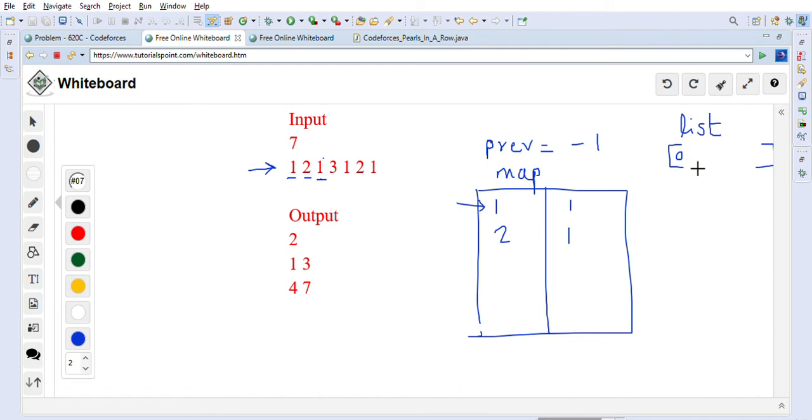So this is not 0, sorry, this is 1. So the list will have 1 and then comma 3, right? So 1 comma 3, because 1 is the starting point and 3 is the ending point of the partition, correct? So we will capture the ending point into our list as the ending point of the partition. So what we are trying to say is that we have found this one partition already now, correct?